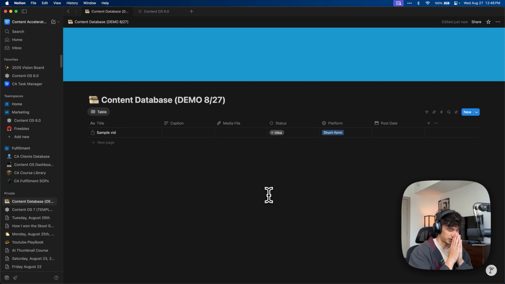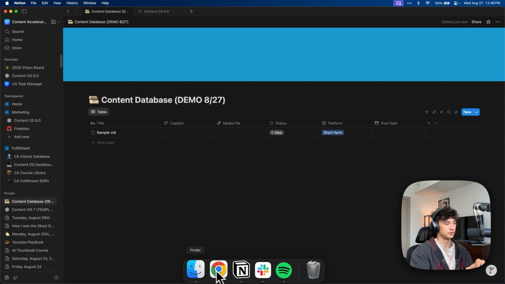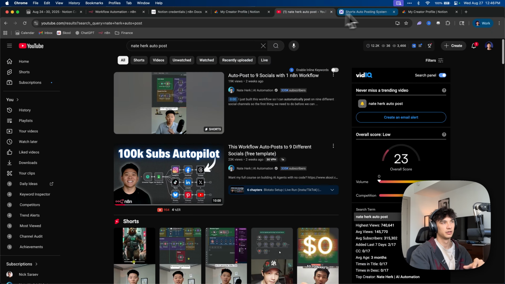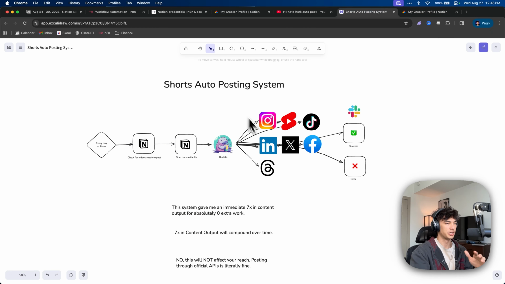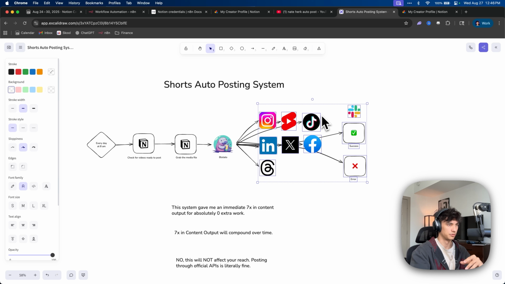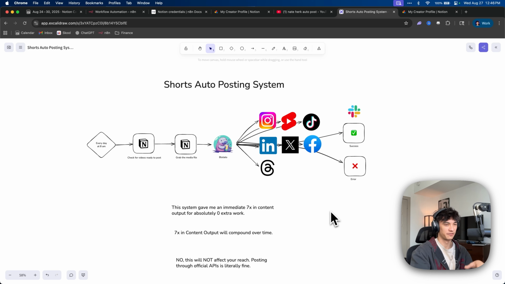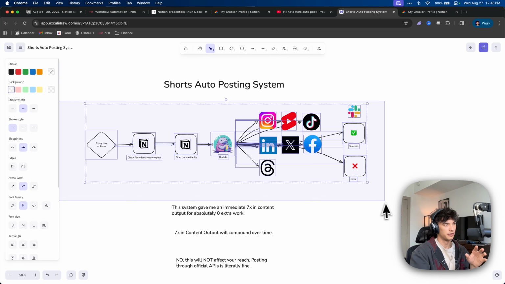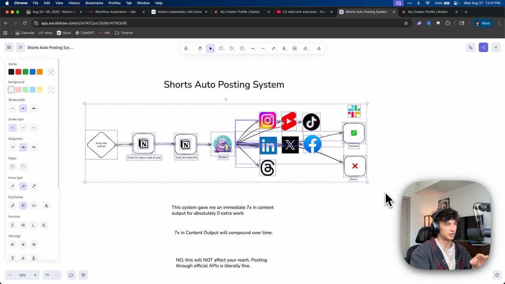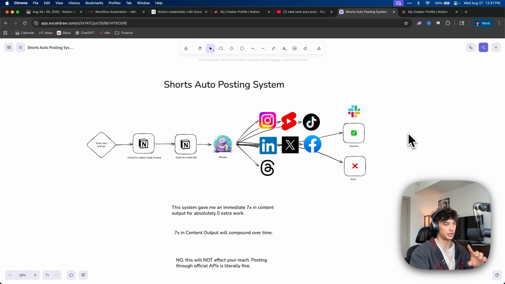This is for shorts only, right? Because if it's a long form thing, we don't want to auto post that, because a long form, you can't actually post to all 9. Yeah, you can't post a long form to TikTok or, you know, like LinkedIn or like X, really, right? So when we do long form, that's probably going to be a different flow. This is for shorts. I'm going to come out with a long form posting, like auto repurposing system later. But for now, we're just doing shorts.